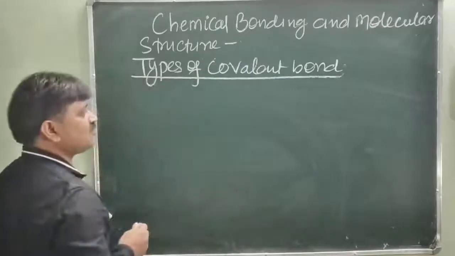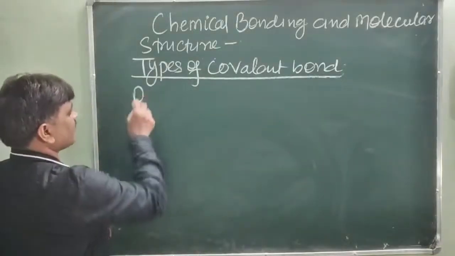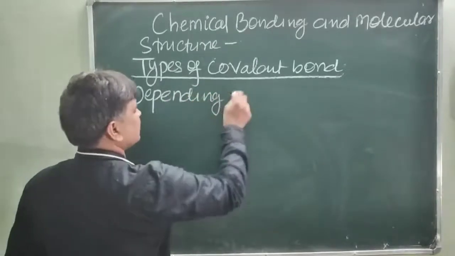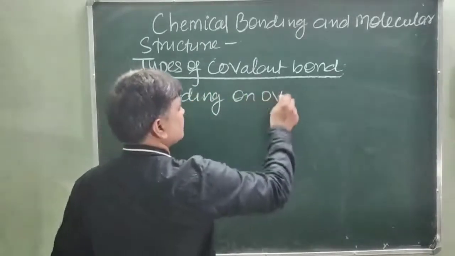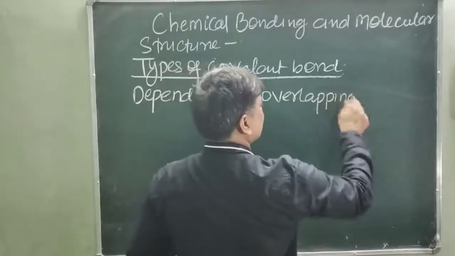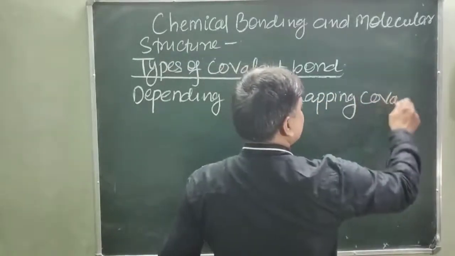Depending on the overlapping, a covalent bond may be of two types.